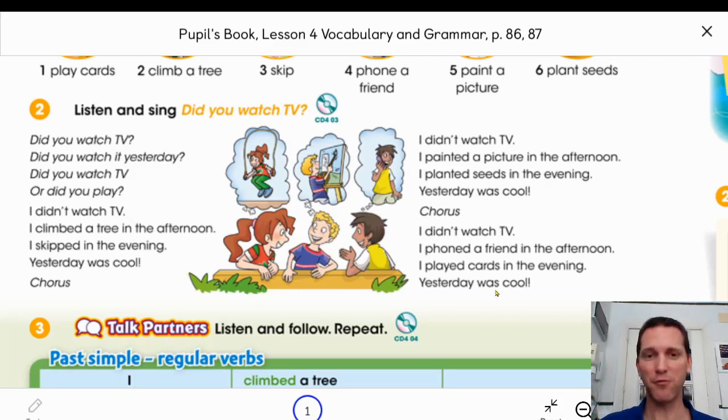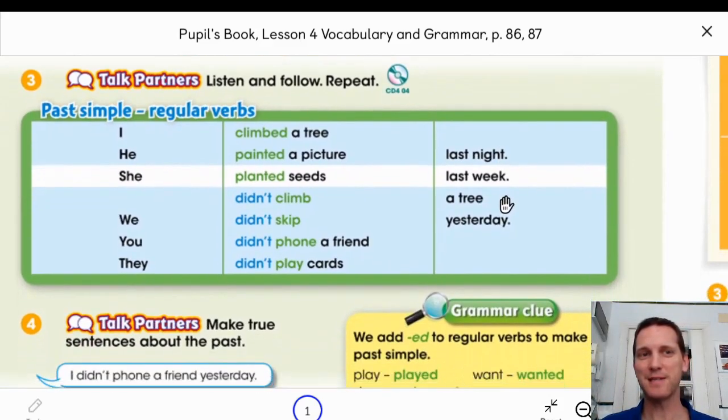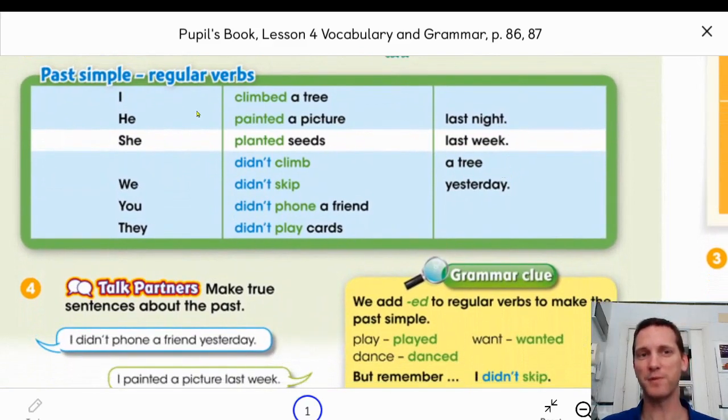Number 3 is a grammar table. And it talks about the past simple, regular verbs. Again, regular verbs are verbs that have ed when you put them in the past. Now, later I'll tell you about irregular verbs, which are different. But for now, regular verbs. To put them in the past, we just put ed on the end of the verb. For example, I climbed a tree last night. He painted a picture last night. She planted seeds last week.